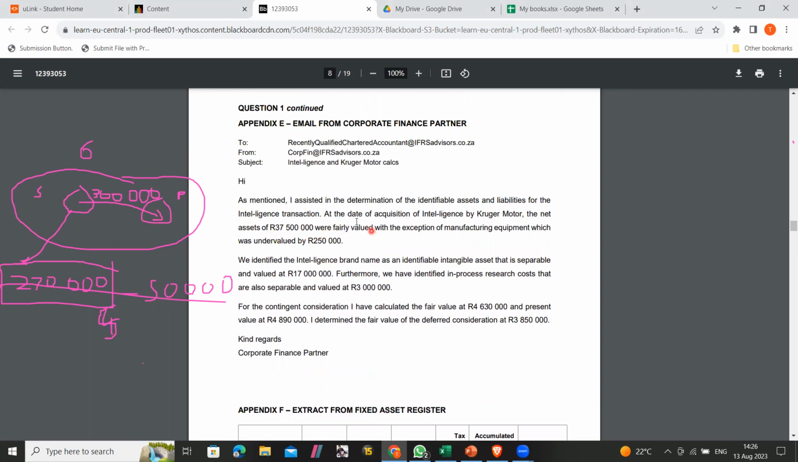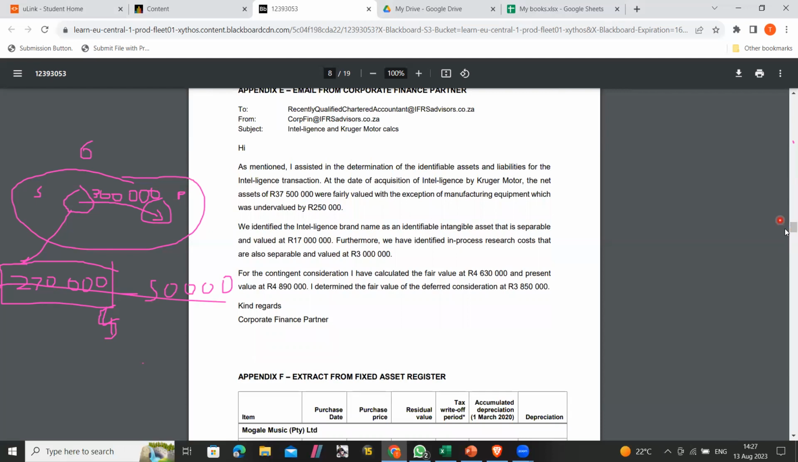So what should you do? You should calculate the carrying amount at acquisition, and then after calculating the carrying amount at acquisition, you have to increase it with this amount, 250, the amount that it was undervalued by. Now you have the value of the equipment at acquisition date, right?